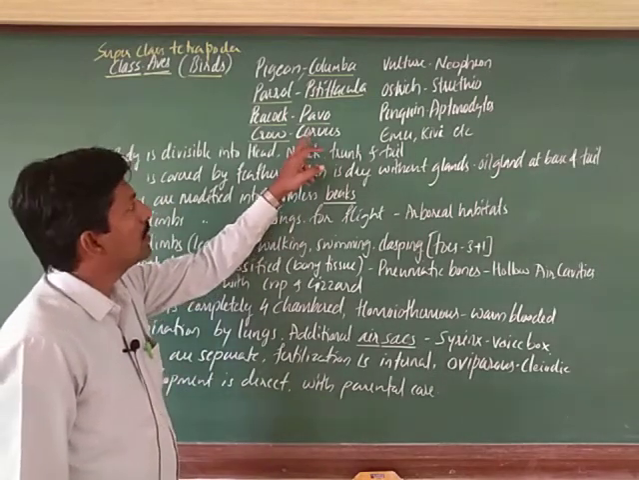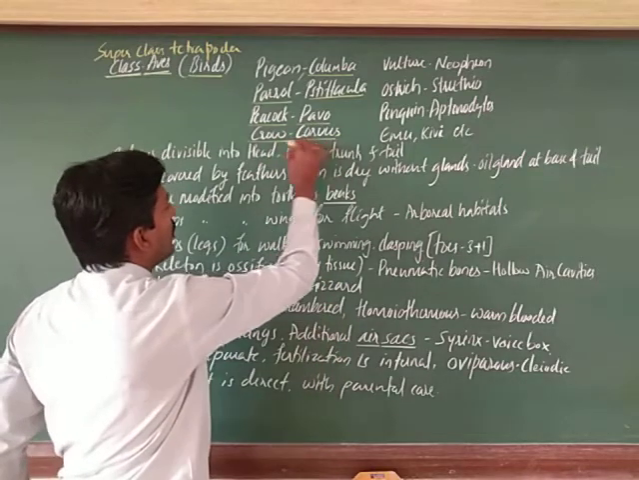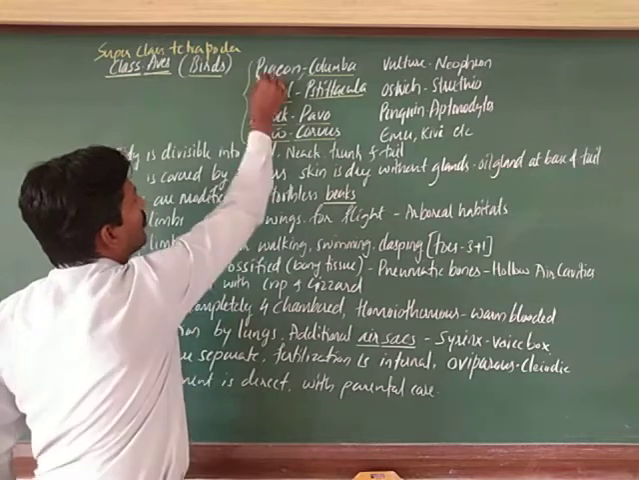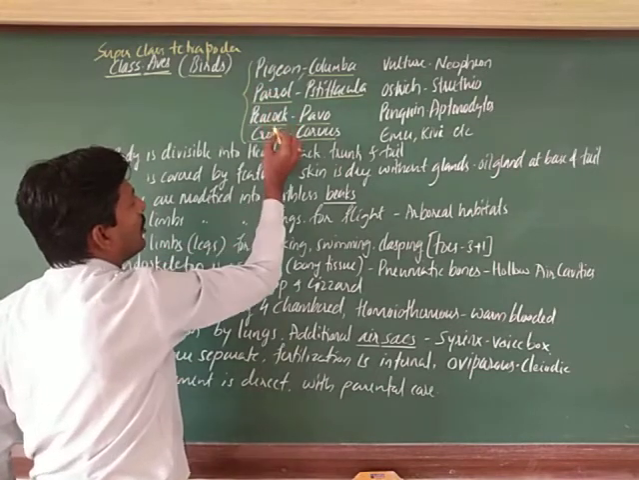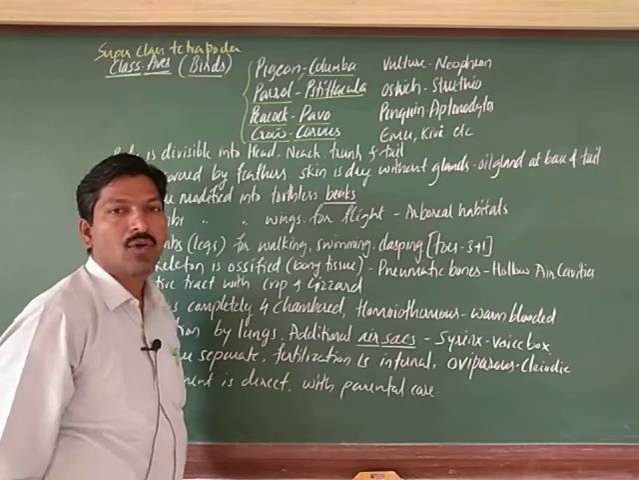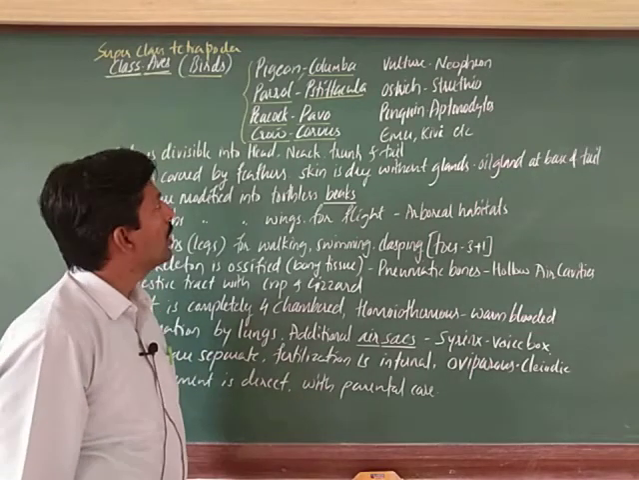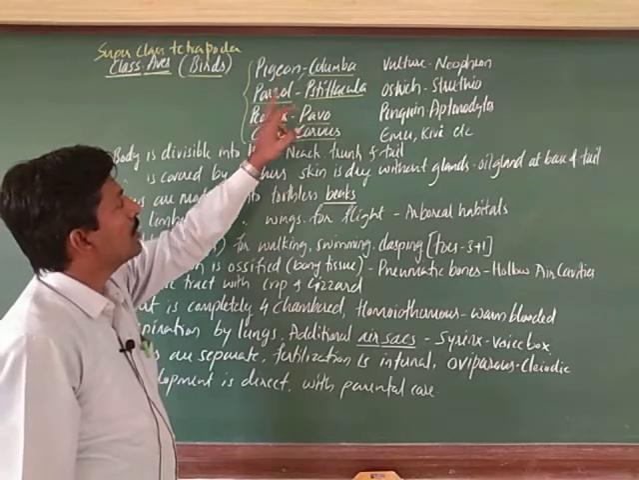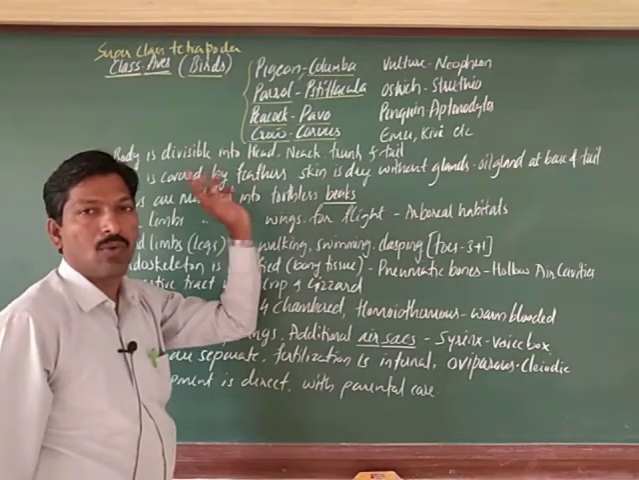Corvus is the generic name. We refer to these names, pigeon, parrot, peacock and crow, as the common names. So in English we call them pigeon, parrot, peacock, crow, right.